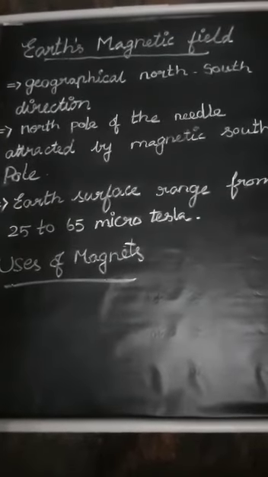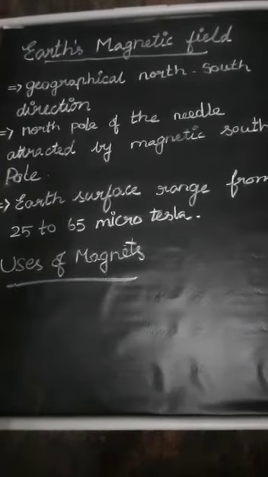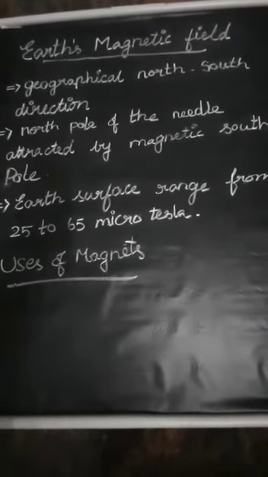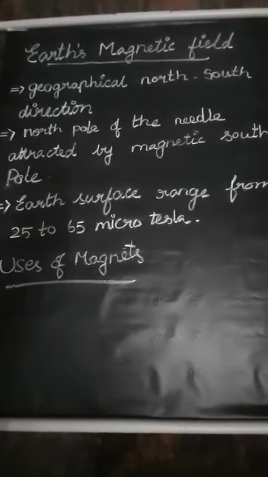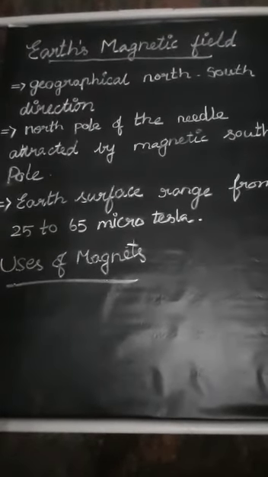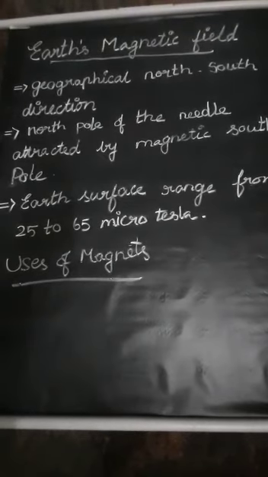Then in hospitals, we take MRI scans. MRI means magnetic resonance imaging. It is used for scanning a specified inner organ. For that purpose we use the MRI scan, where an electromagnet is used. Thank you, students.